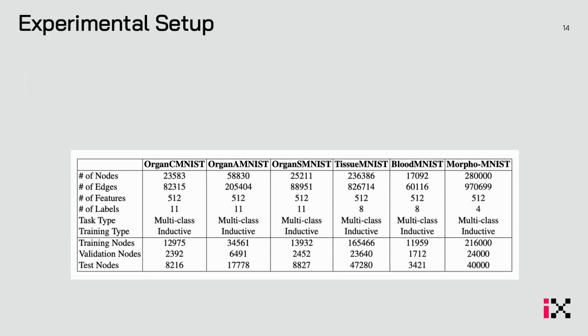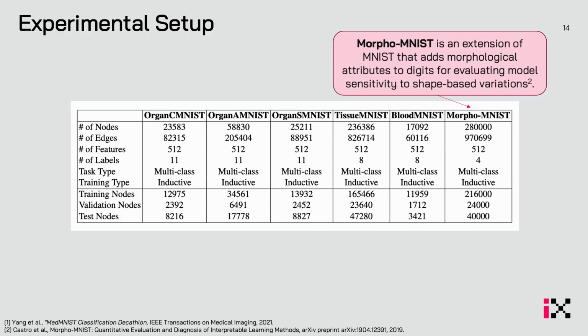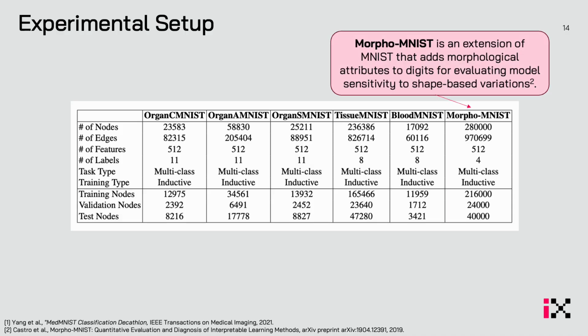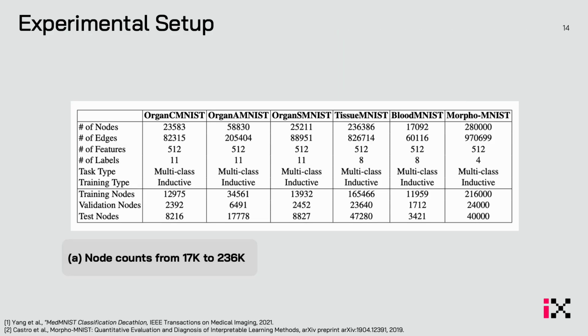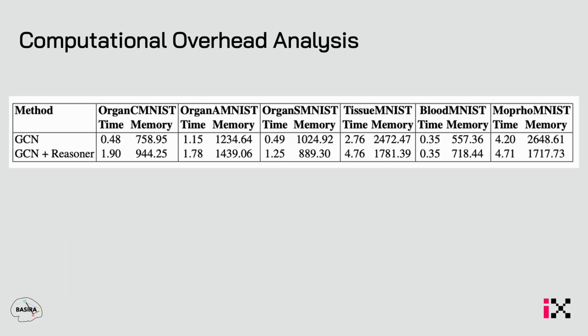So, the experimental setup: we have 6 datasets. 5 of them are from MedMNIST, which are lightweight standardized datasets, and 1 is from MorphoMNIST, an extension of MNIST that adds morphological attributes like shape-based variation, such as thickness, thin, broken, and so on. This is to test how well our model generalizes. The node counts range from 7K to 236K, the labels range from 4 to 11 classes, and we ran all experiments in a 3-fold cross-validation setup.